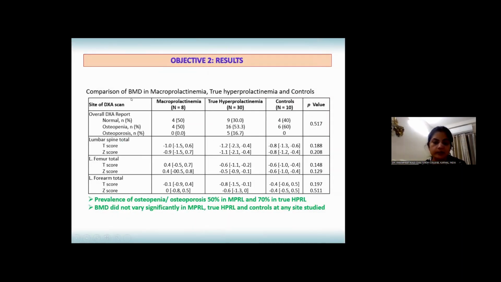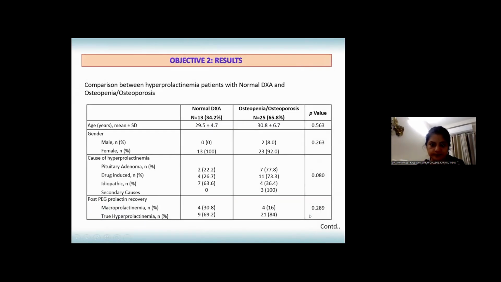Next, we compared bone mineral density between macro and true hyperprolactinemia cases and controls. And the p-value shows that prevalence of osteopenia or osteoporosis was 50% in macroprolactinemia and 70% in true hyperprolactinemia, but there was no significant difference in macro and true cases at any of the 3 sites studied.